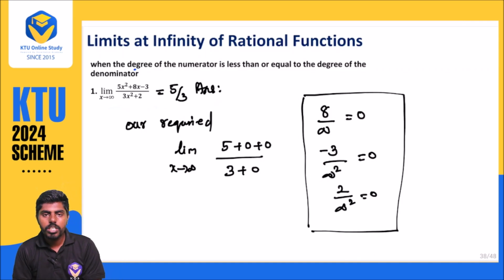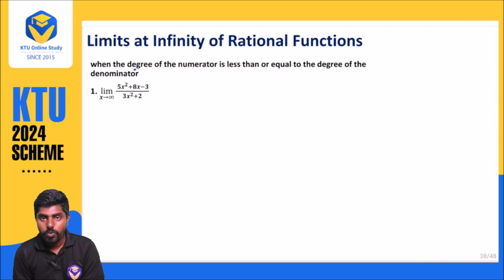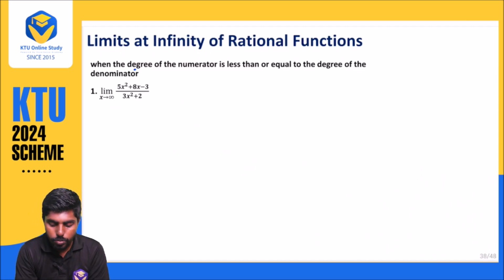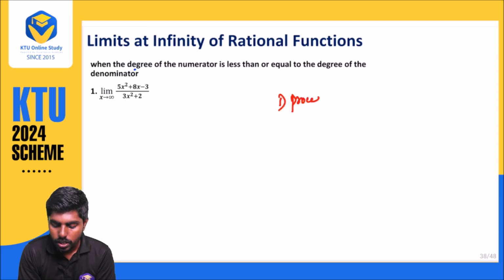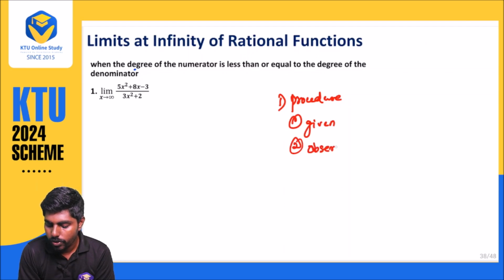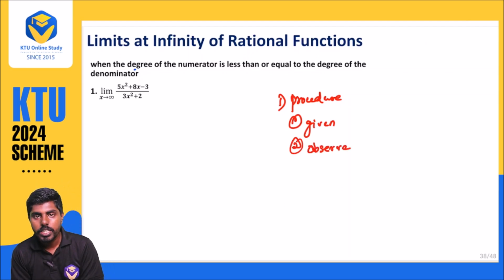So what is the thing you want to observe? Whenever infinity is coming, we want to see the degree. So from here, what do you understand of the procedure? Procedure number 1 is write the given. Second step, observe very carefully. Observe whether the degrees of the denominator and numerator are equal or less than.